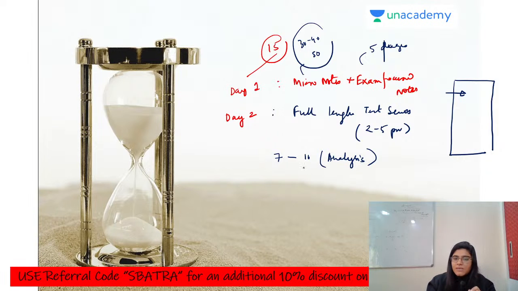This is very important. Analysis means you just have to revise your weaknesses. Let's suppose you are making some mistake in an organic chemistry question, in the reagents part or any part. That day you have to revise that topic again from your detailed notes. This is how this revision goes, because you are only focusing on your weaknesses. You are not unnecessarily giving time to content you already know. You just revise the things which you keep on forgetting. That's the trend of this particular revision.